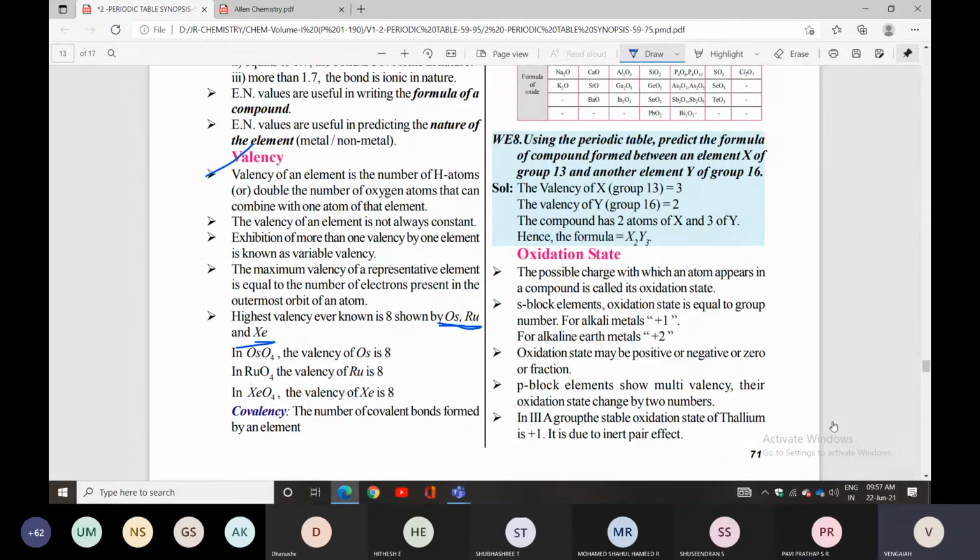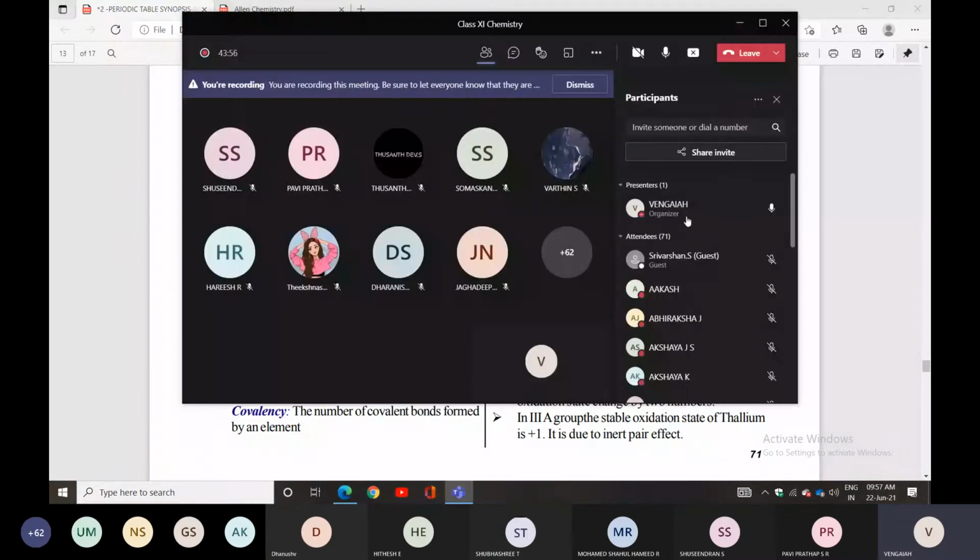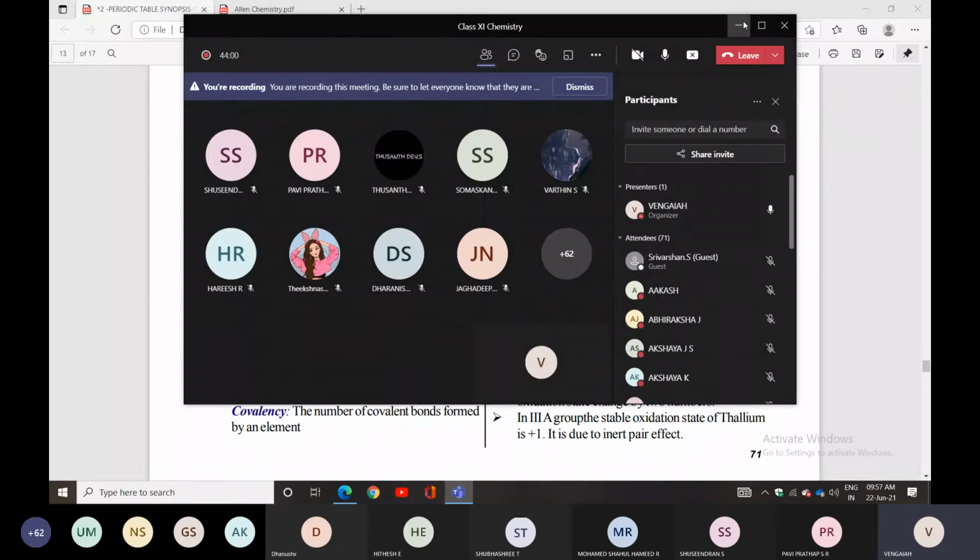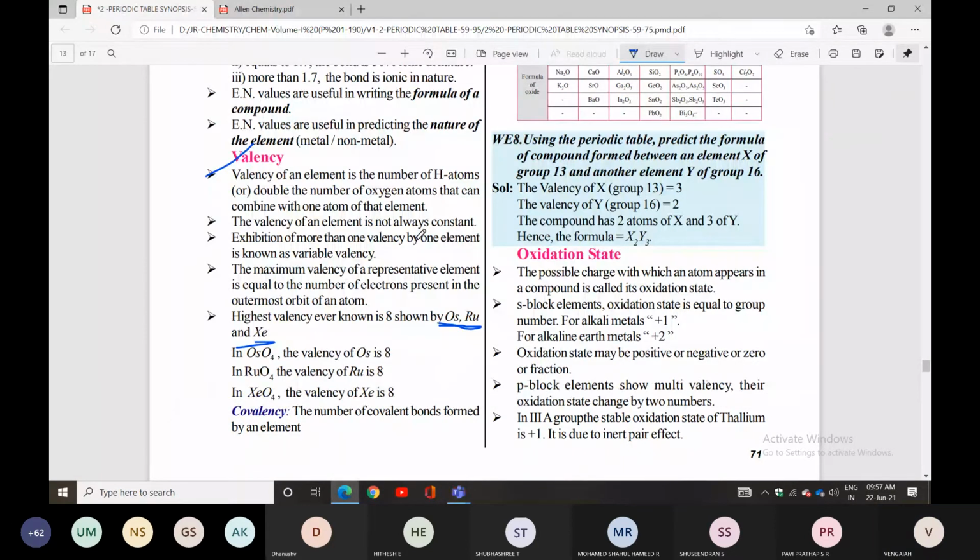The valency of an element is not always constant. Exhibition of more than one valency by one element is known as variable valency. So the highest valence element is osmium.